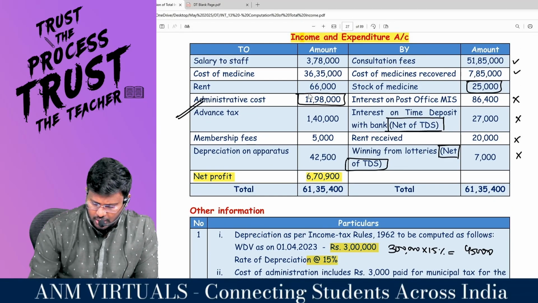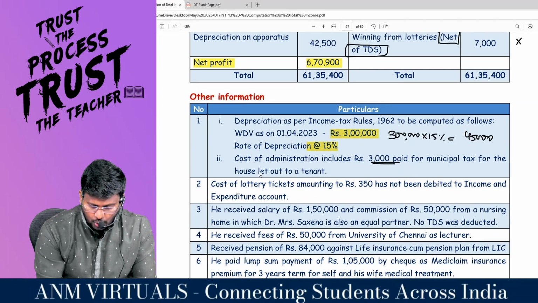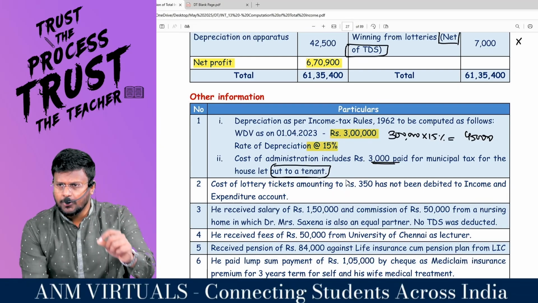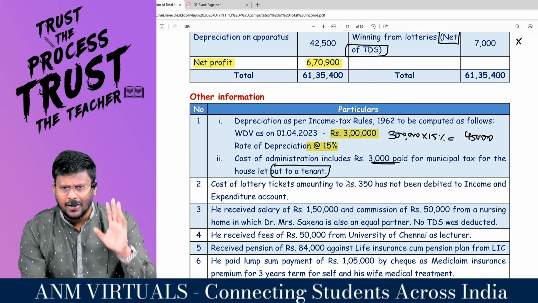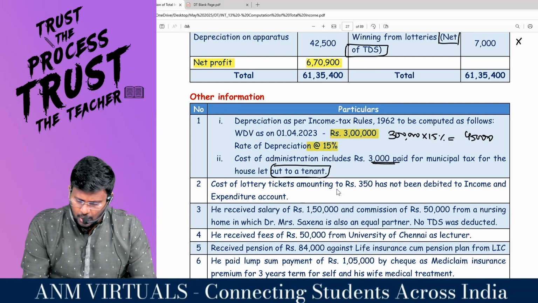Cost of administration, actually cost of administration has been debited to what account? Income and expenditure account. This includes 3,000 paid for municipal tax for the house let out to a tenant. So this is not a PGBP expenditure, but this has been debited to the income and expenditure account, should be added back, and it has to be reduced while calculating the income from house property.